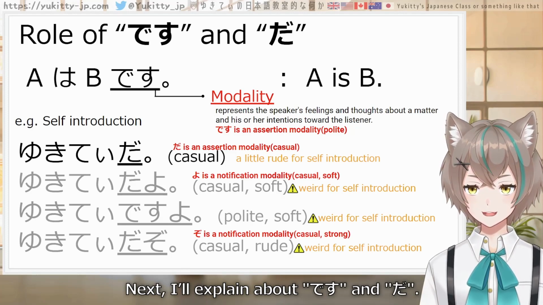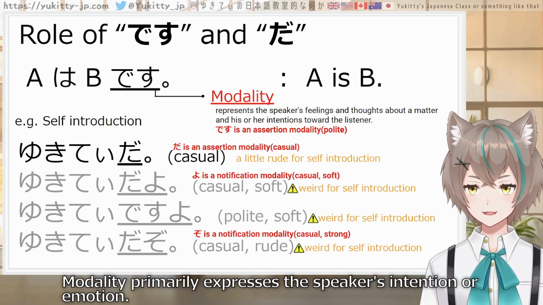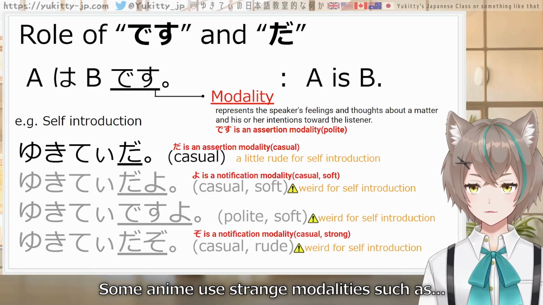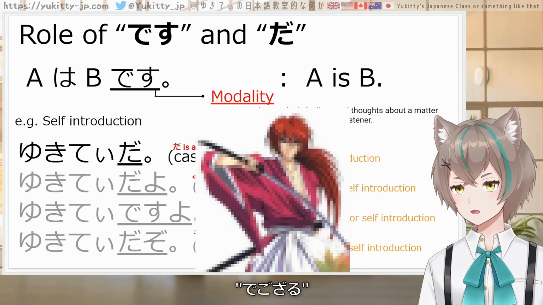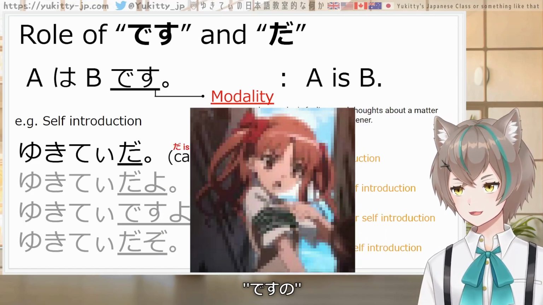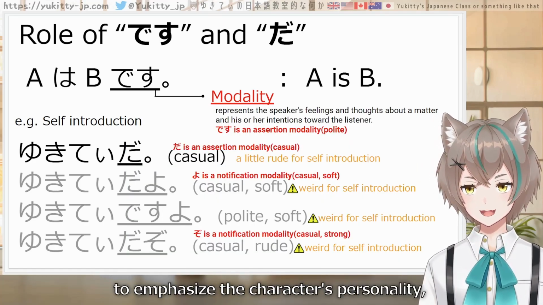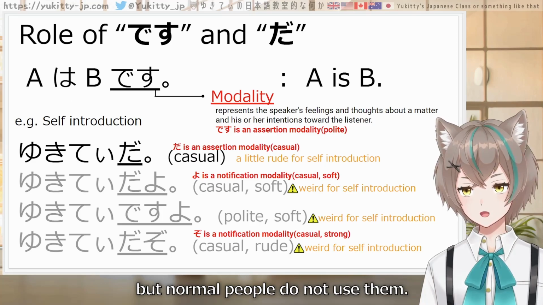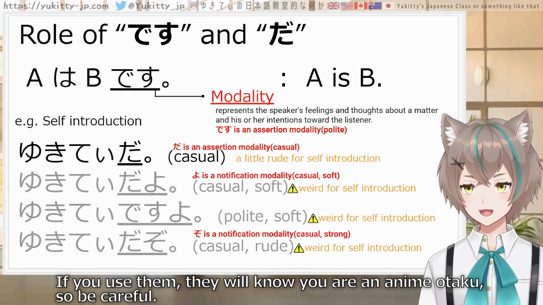Next, I'll explain about desu and da. The word desu is a modality that primarily expresses assertion. Modality primarily expresses the speaker's intention or emotion. Some anime use strange modalities such as だってばよ、なり、ある、でござる、なのだ、ですの、にゃ、だぜ, or something like that, to emphasize the character's personality. But normal people do not use them. If you use them, they will know you are an anime otaku, so be careful.